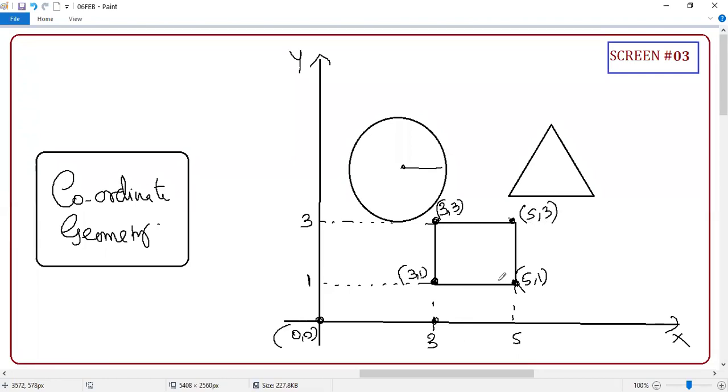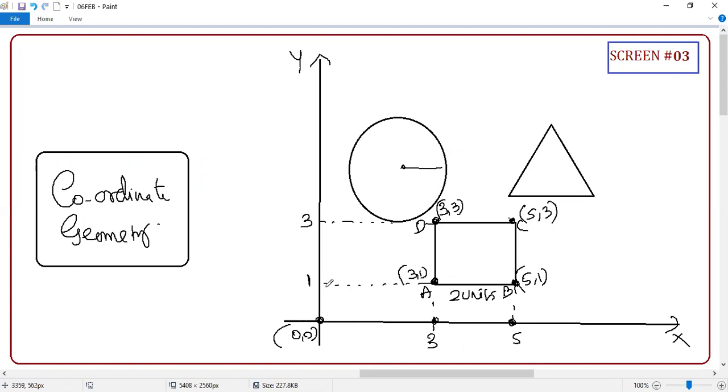Anyone can tell me what is the distance between these two? If I say A, B, C, D, anyone can tell me what is AB? What is the distance? I'm not teaching any formula, students. I'm just asking, what is the distance of AB? Sir, 2 units. How? You see below, guys. You don't worry about this. Just see that 3 changed to 5. So this distance would be 2 units.